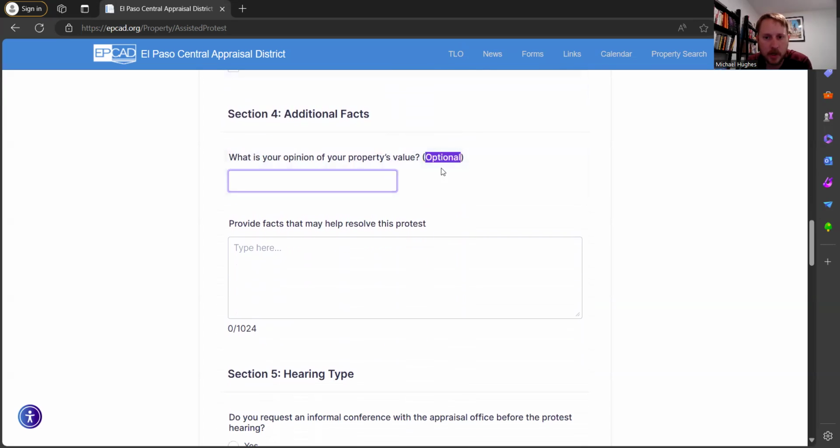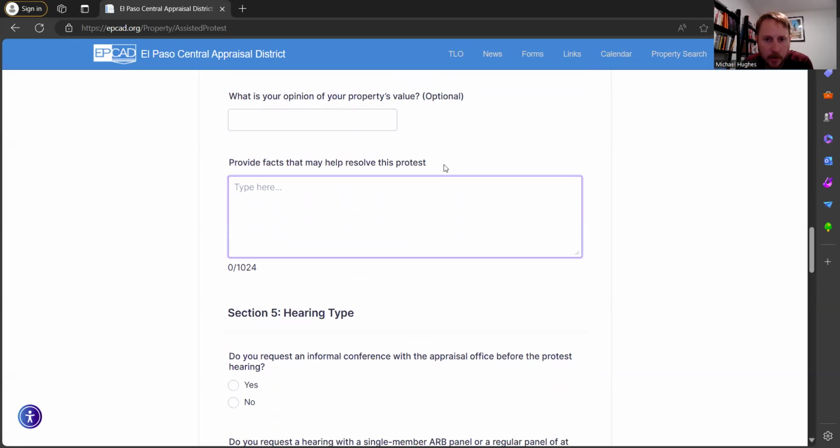You don't have to put this yet. I usually leave this blank because you're going to talk about it with them when you meet in person anyway, what you think. You might just want to have an idea of what your property is worth when you go in there. You don't really have to type in anything like that, unless you want to. For example, maybe if you had a different square footage than what they have, like your square footage is smaller on your property, you just had an appraisal done. Sometimes that's incorrect on the central appraisal district, so you could put that in there. But again, this is optional. I usually leave this blank.